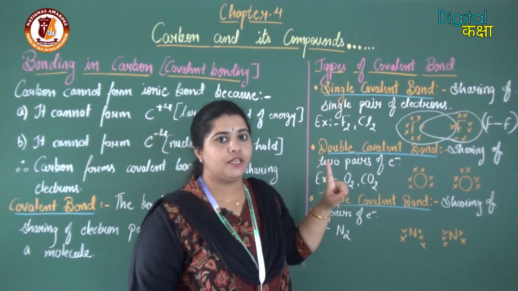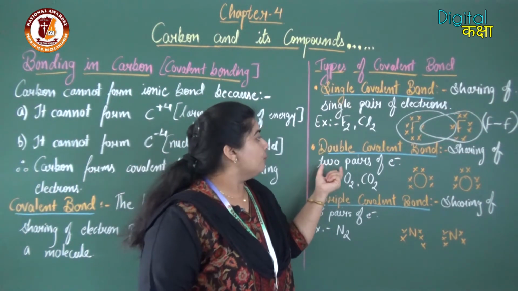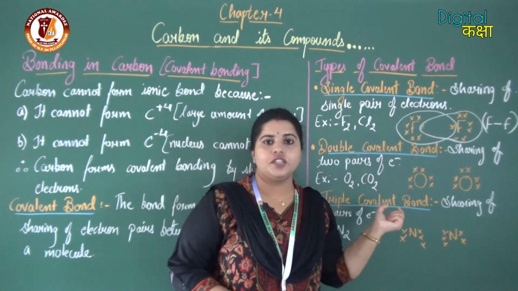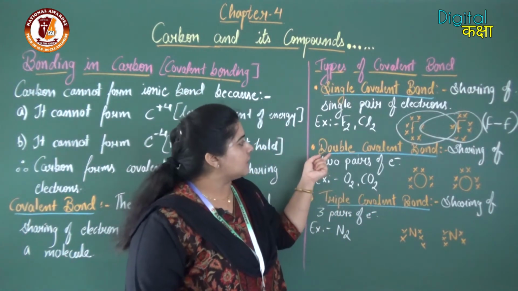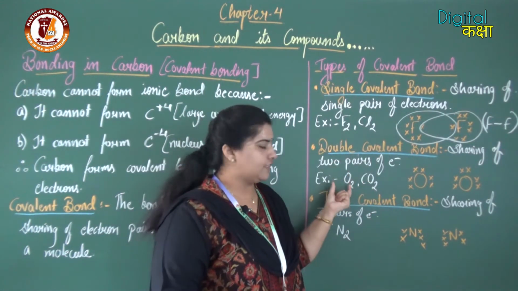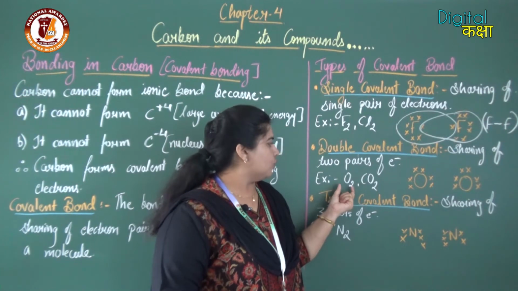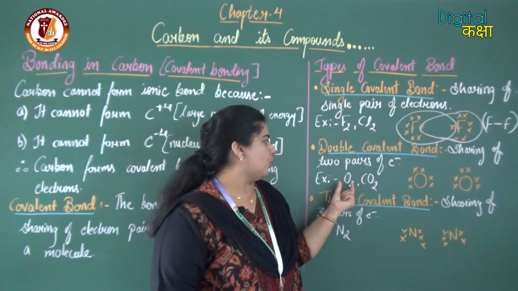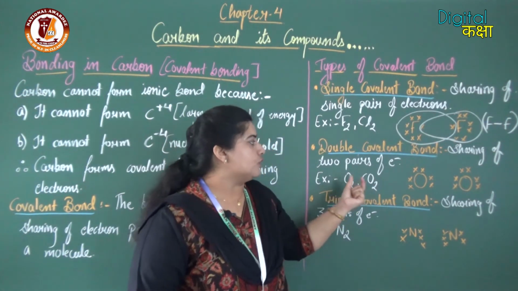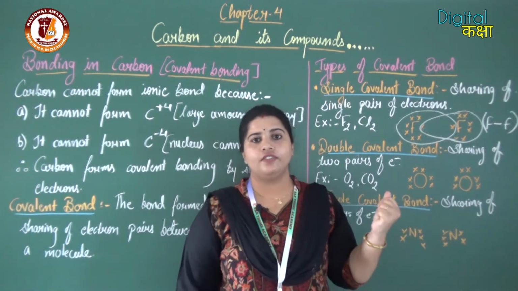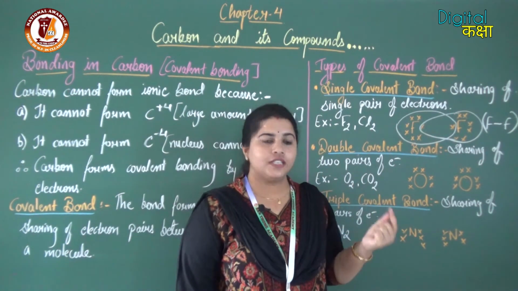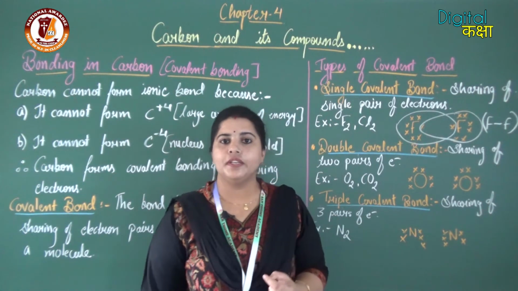Pair means 2 electrons. So 2 pairs of electrons are required in the sharing, then that is called double covalent bonding. For example, when we talk about O2 or CO2. O2, oxygen. Oxygen has electronic configuration 2, 6, or it has atomic number 8.